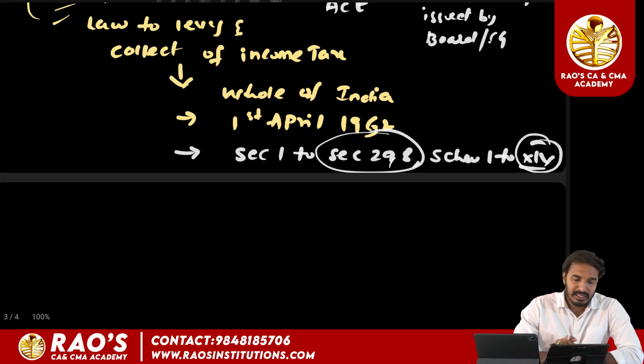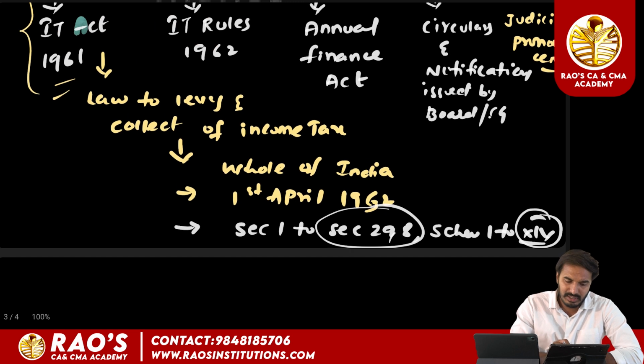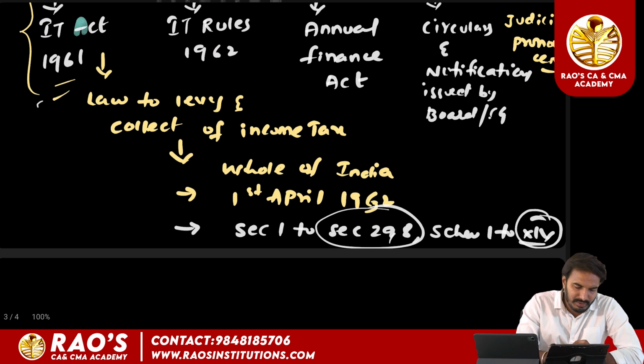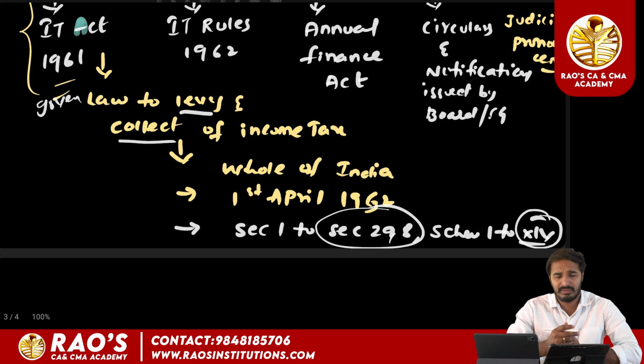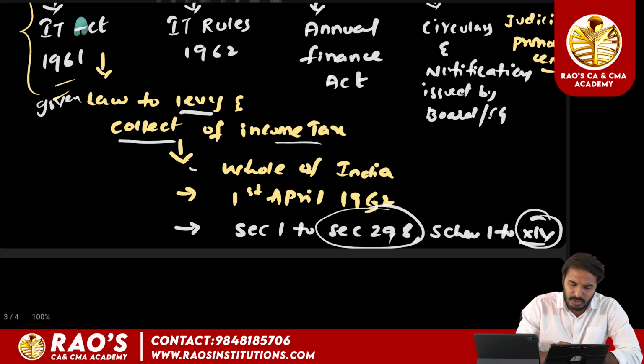Clear? So this is a brief on the income tax law. It is the primary governing law which gives the power to levy and collect income tax. It extends to the whole of India, came into effect on 1st April 1962, and consists of 298 sections and 14 schedules.